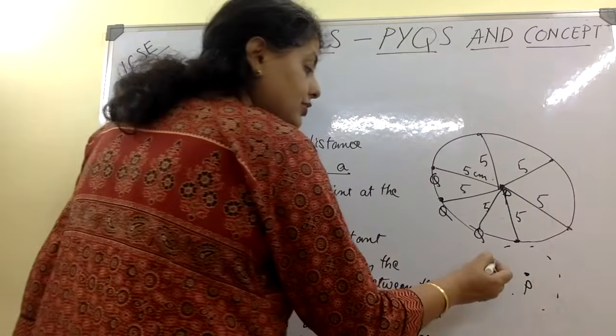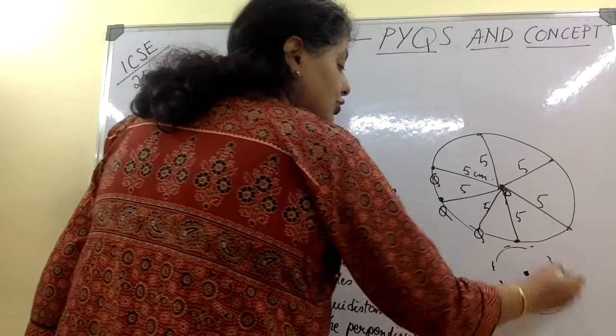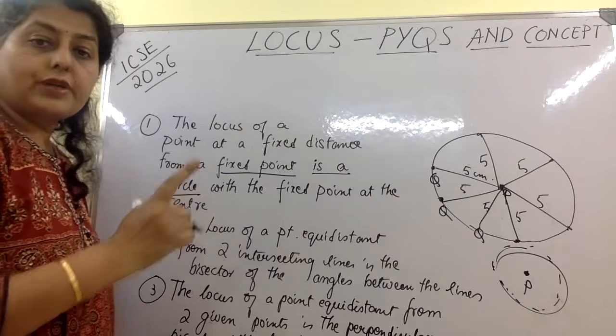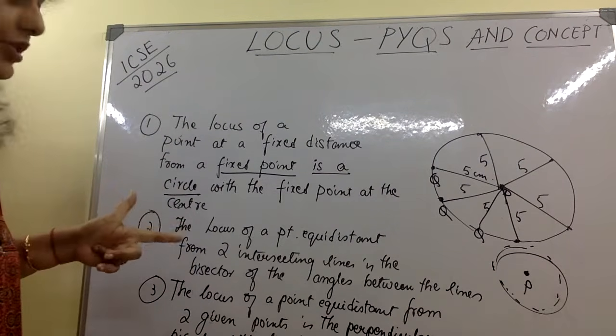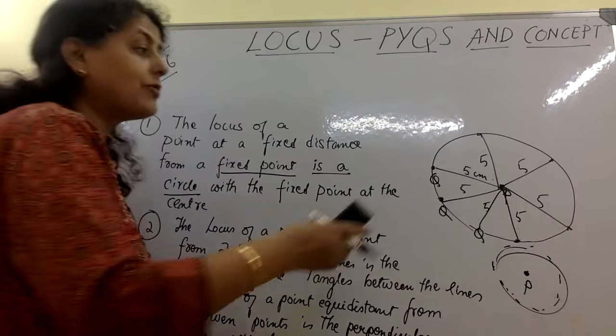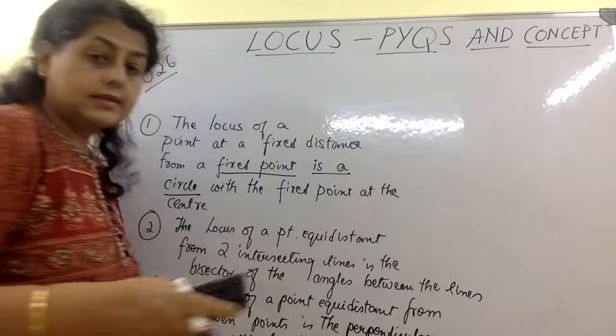Supposing your friend is fixed and you are moving like this around your friend, you are actually forming a circle around your friend. So this is one concept that will be used in this chapter. Locus of a point at a fixed distance from a fixed point is a circle.